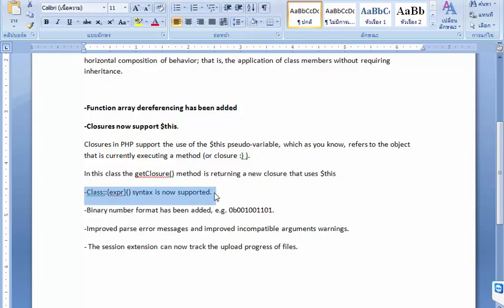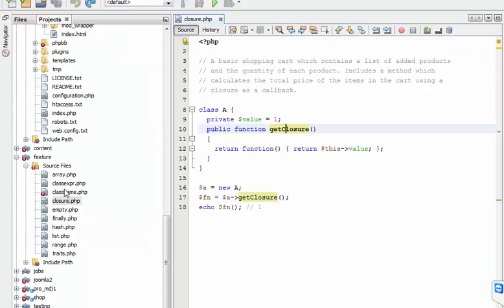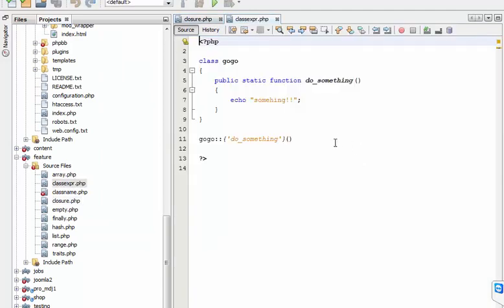So there's also another feature, which is class, then the name, and the syntax is now supported. This is the code where class and the name do something.